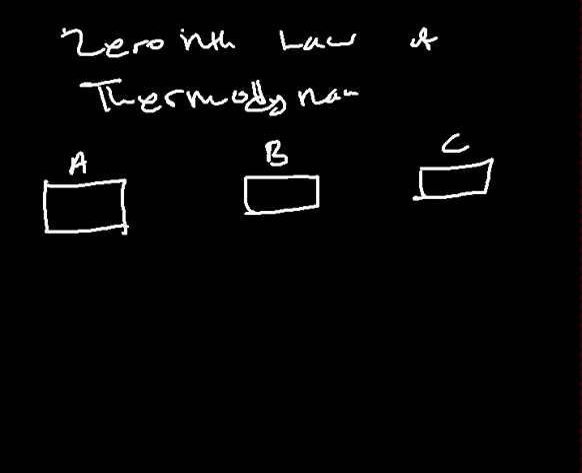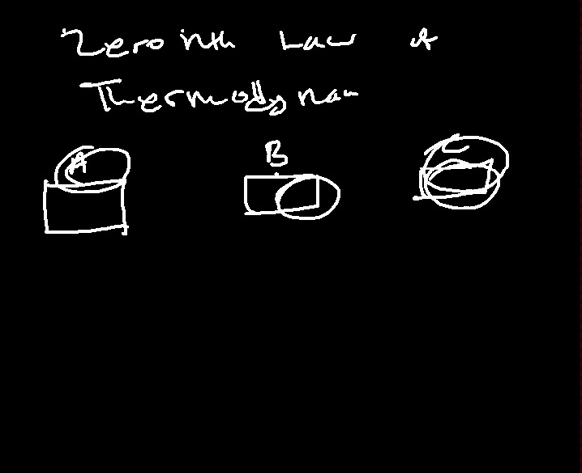Now according to the Zeroth law of thermodynamics, it states that if object A is at thermal equilibrium with object B, and it happens that object B is also at thermal equilibrium with object C, then obviously objects A and C are also at thermal equilibrium. So keep that in mind.